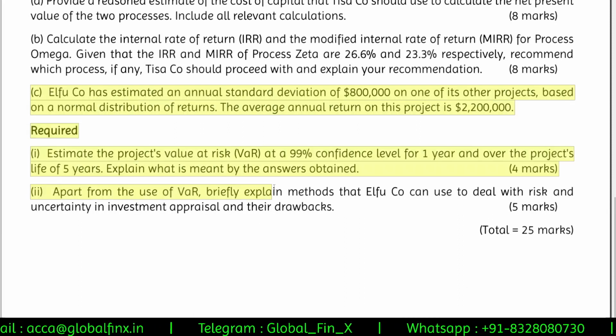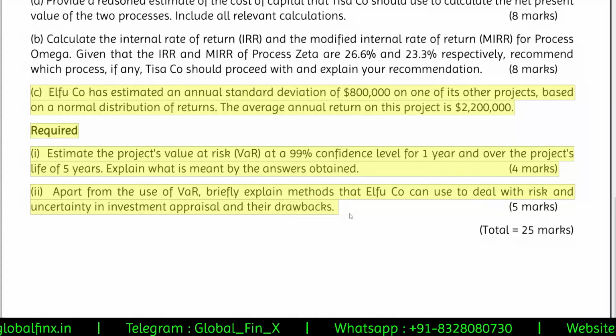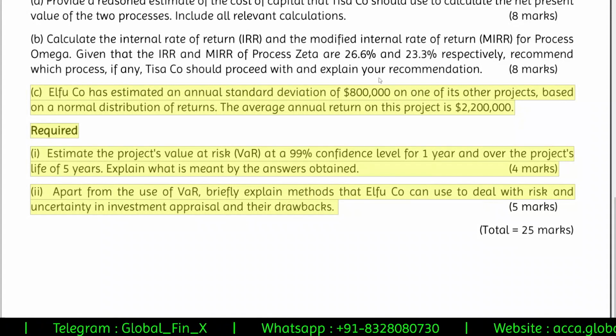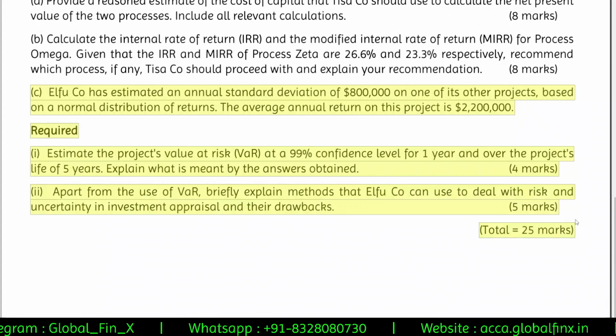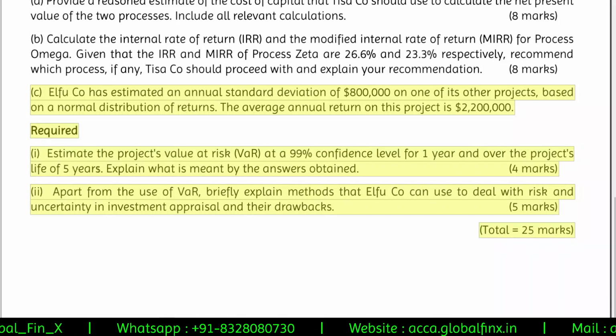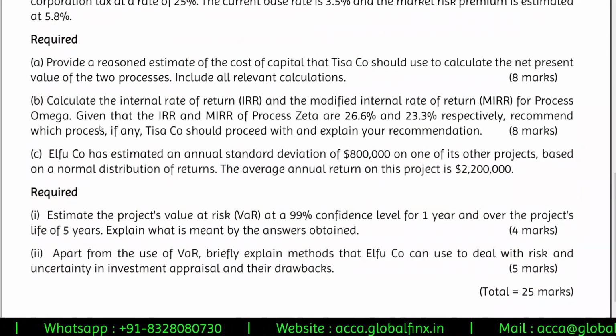If you know what VAR is, and if you know how to deal with risk and uncertainty in investment appraisal, and you can appraise their drawbacks as well, you can easily score these 9 marks in less than 10 minutes. I'm telling you, in 10-15 minutes you can score these 9 marks very easily. So with that being said, let's go ahead into our discussion and we'll start with solving this particular problem.